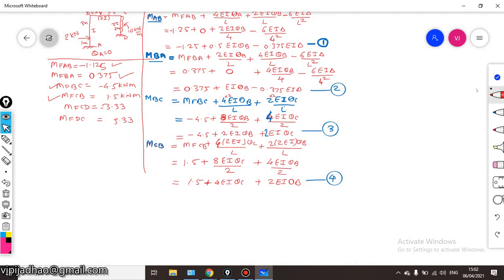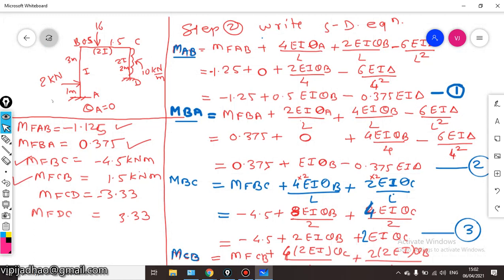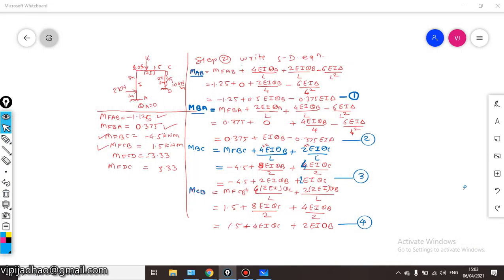Next, we have to write down the slope deflection equation for this column CD. Okay, you can see here, we have already written down the slope deflection equations for AB and for BC. Now we have to write down the slope deflection equation for this column CD.